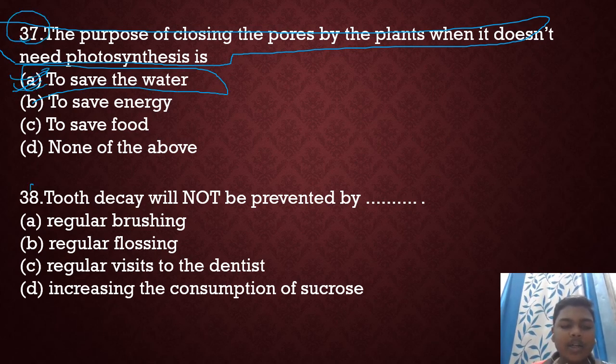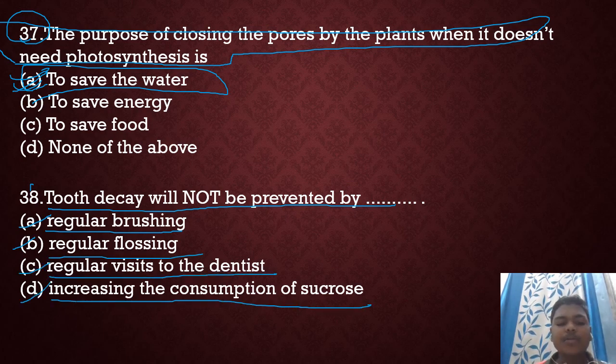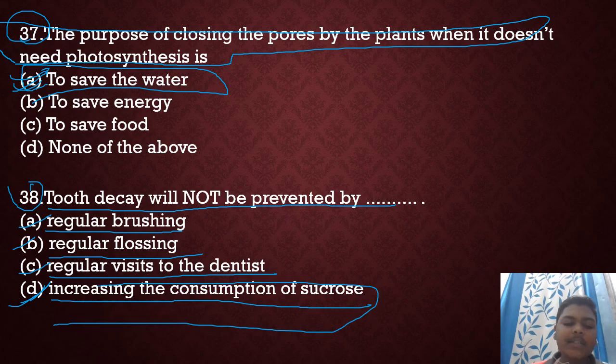Next, 38. Tooth decay will not be prevented by dash. So A is regular brushing, B is regular flossing, C is regular visit to the dentist, D is increasing the consumption of sucrose. 38 number will be D. If you increase the sucrose, tooth decay will occur. The question asks which will not prevent. So 38 number, option D will be right.